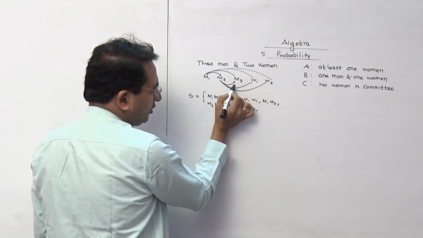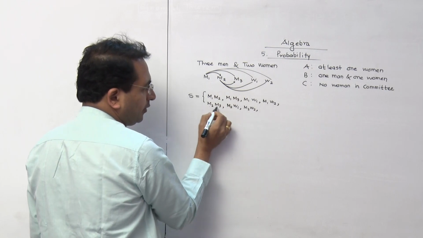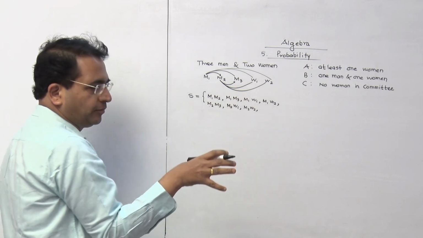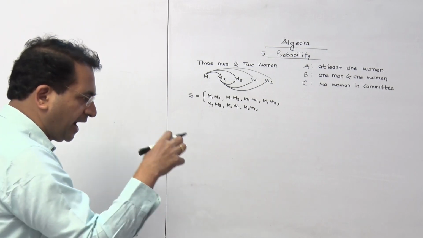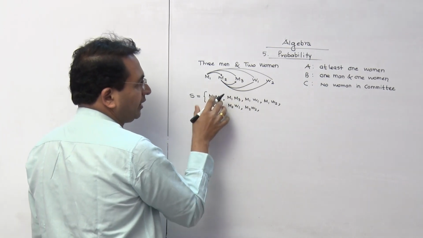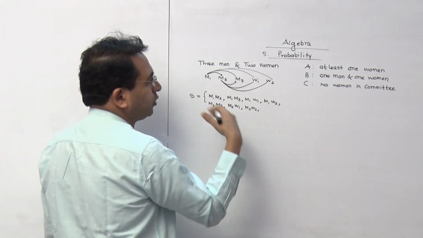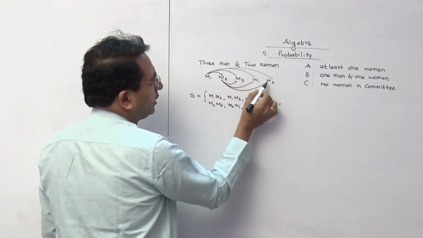Can you say M3, M2? No, because they have already taken one committee. In that committee, order is not important for us. The activity is involved. So their inclusion is already there. So there will not be a new committee for that.